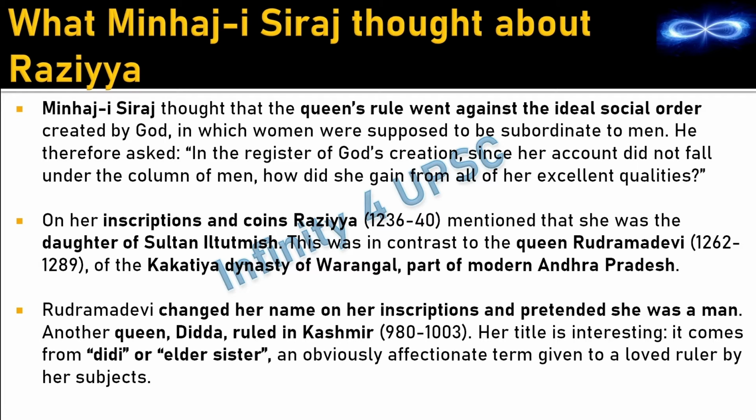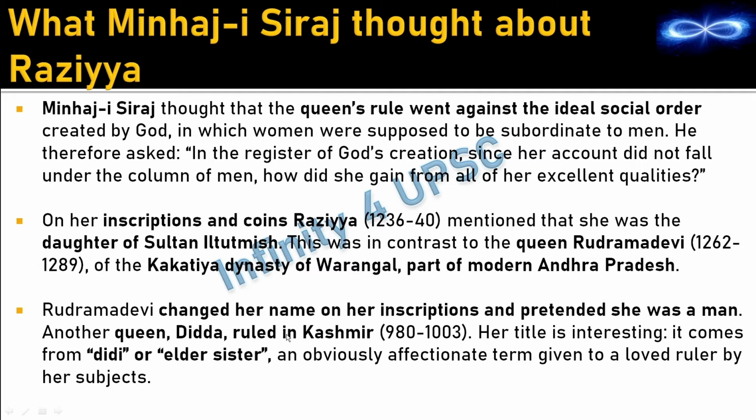But there is one distinction. Razia and Didda both accepted that they were women and they were occupying the throne as a woman. But Rudramadevi pretended that she was a man, and that is how she could rule for 27 years. Here we get to see that on her inscriptions and coins, Razia mentioned that she was the daughter of Sultan Iltutmish. That was in contrast to the Queen Rudramadevi of Kakatiya dynasty. She had changed her name on her inscription and pretended that she was a man.